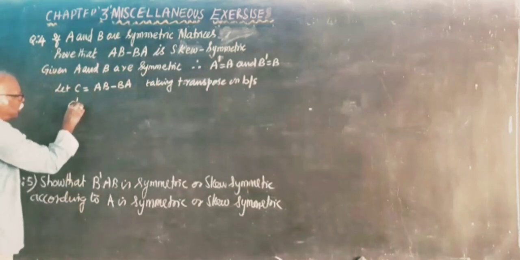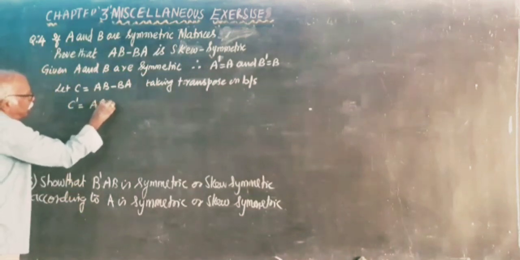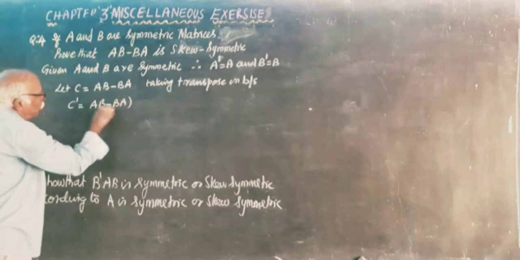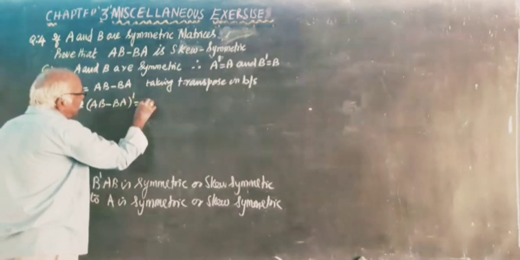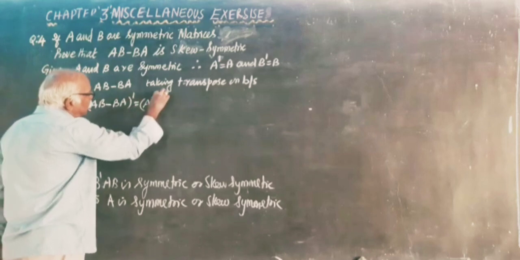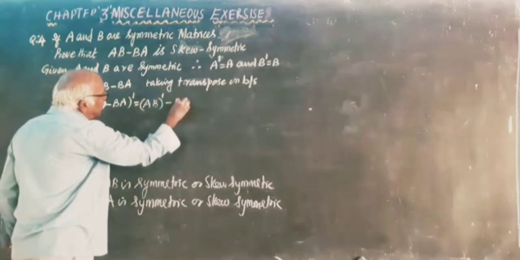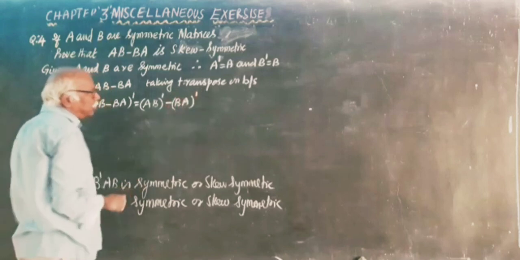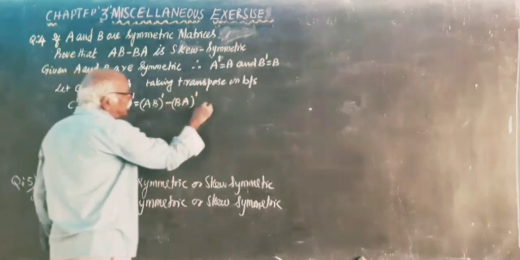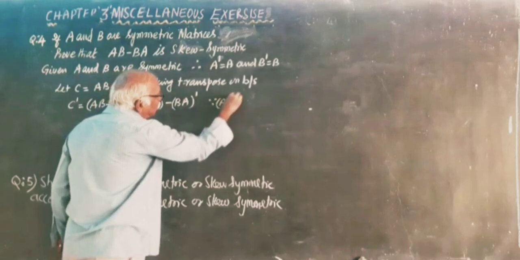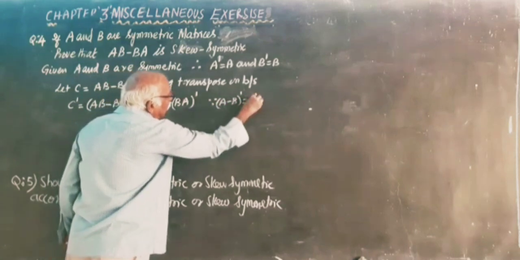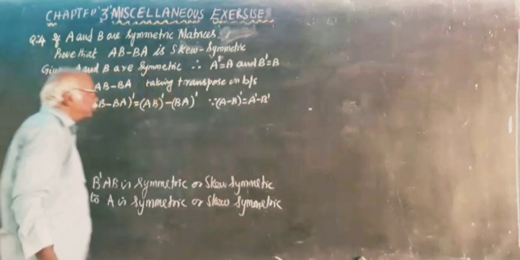C transpose is equal to AB minus BA the whole transpose, is equal to AB the whole transpose minus BA the whole transpose, since A minus B the whole transpose is equal to A transpose minus B transpose.